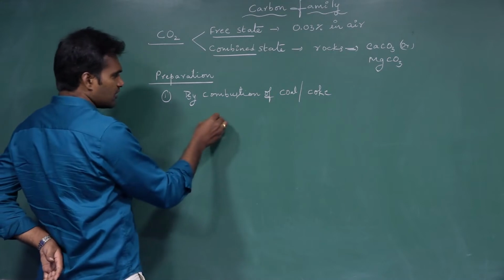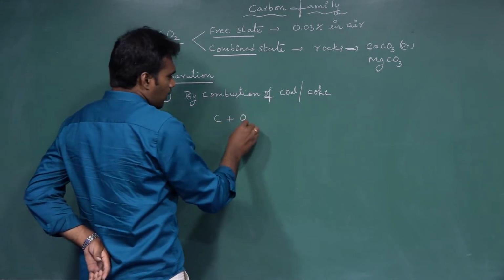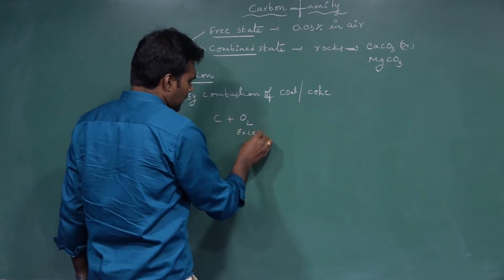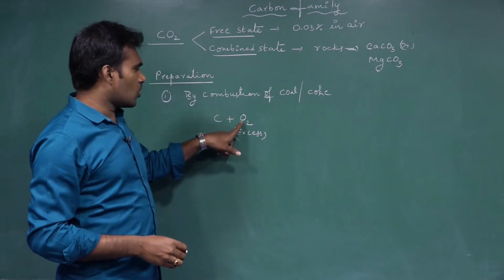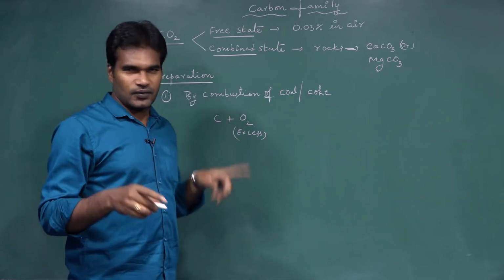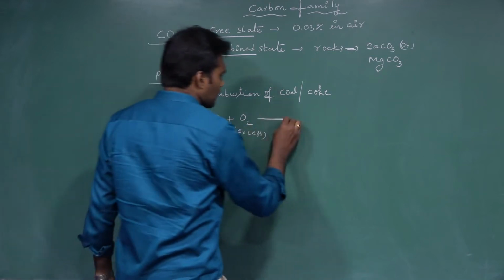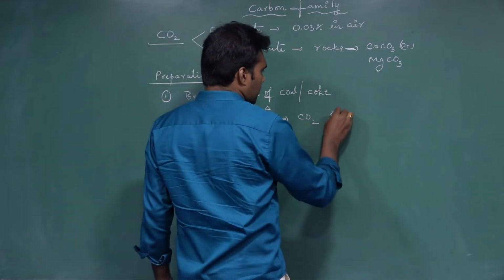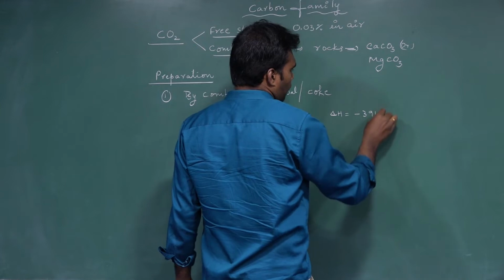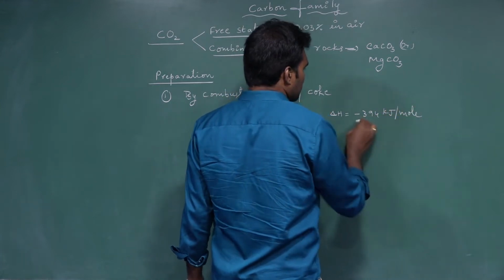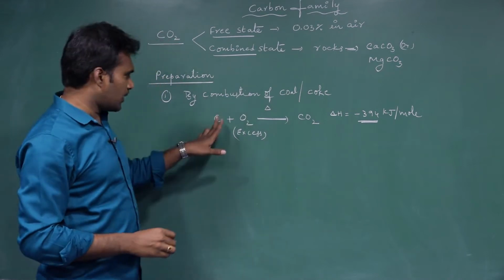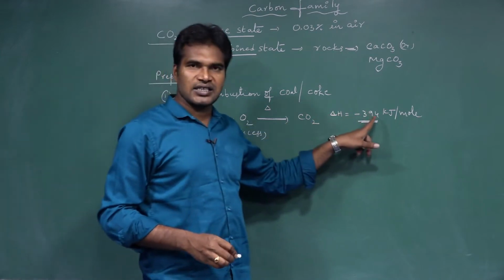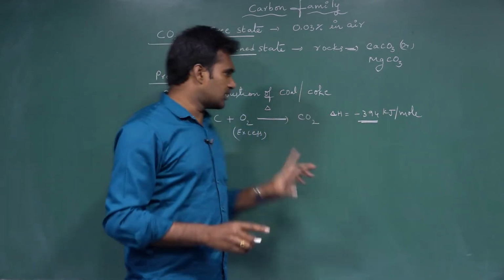Coal or coke is nothing but carbon. When carbon burns in the presence of oxygen, the oxygen is in excess here, not in limited supply. If you send oxygen in limited supply, we get carbon monoxide. When you send oxygen in excess and burn it, we get CO2 gas. Remember that this is exothermic, liberating 394 kilojoules per mole of energy. Burning of coal liberates heat, so its delta H value is minus 394 kilojoules per mole. Clear? This is the first method.